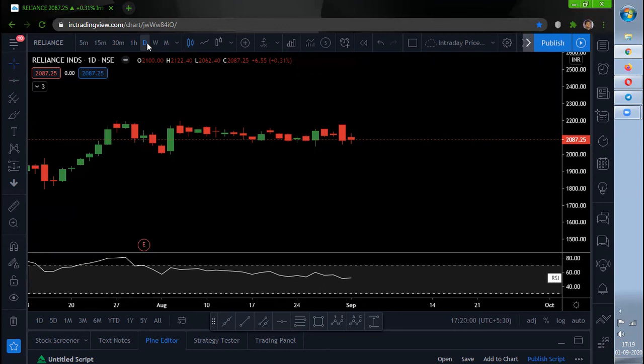The levels are already set in this video. Based on the levels, try to judge how the market can react. And Reliance monthly CPR is very narrow, so we can expect a trending move this month. So let's hope for how Reliance can move this month.